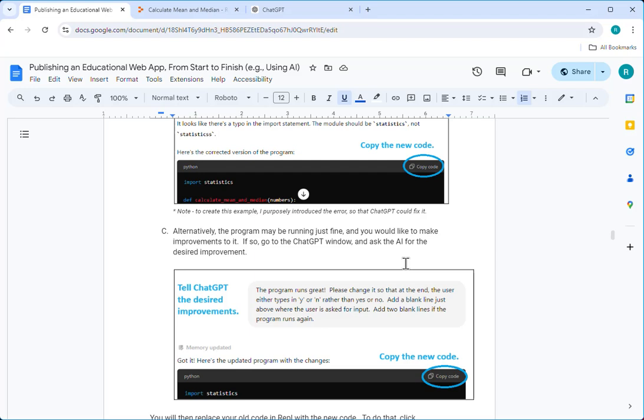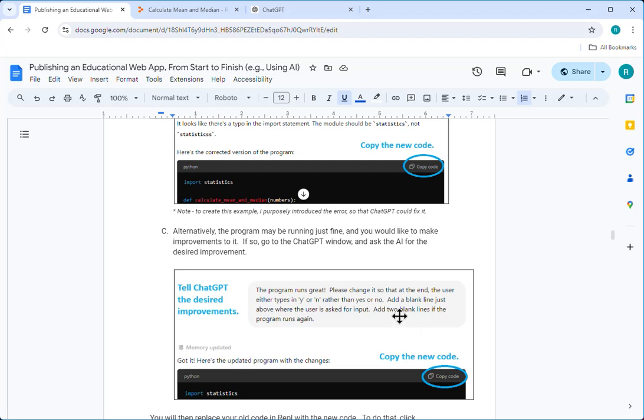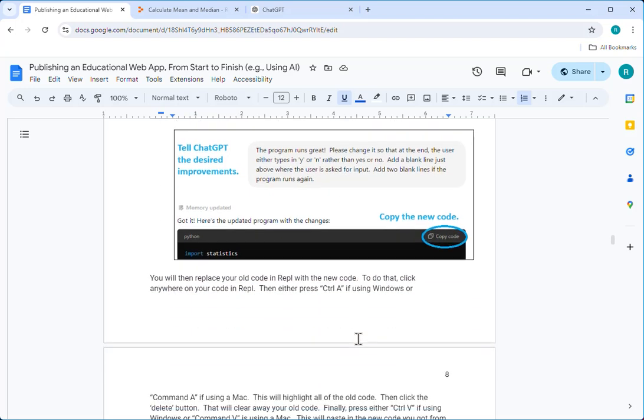Alternatively, you might want to ask ChatGPT to make improvements on an already existing working program. So I could go back to ChatGPT and say, you know what, instead of having to type yes or no at the end of the game, just have them type Y or N, which this particular example of the program already did, so no need to. I could say add a blank line just above where the user asked for input, add 2 blank lines if the program runs again. I could just say make these few changes, and then ChatGPT will go ahead and do that.